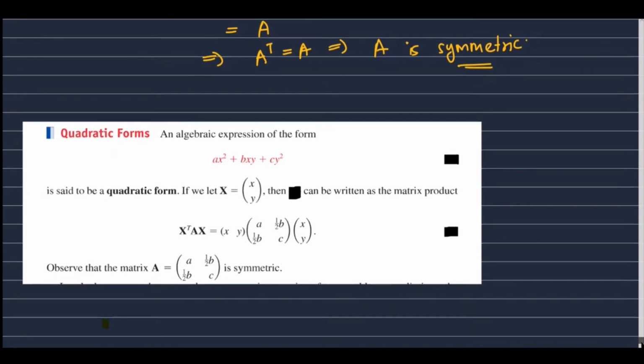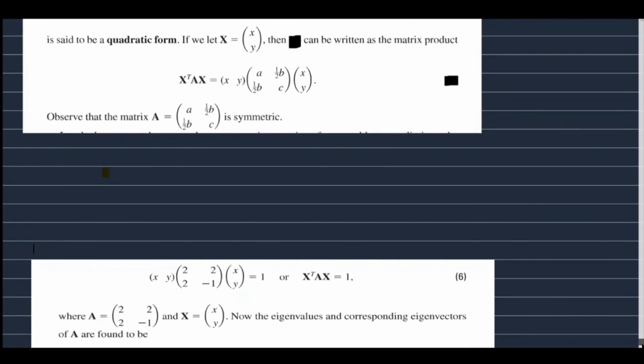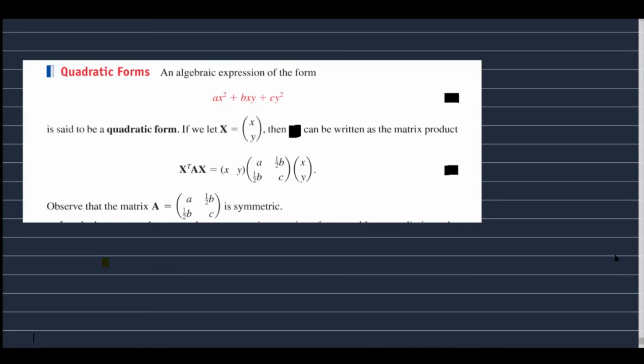Now we will see a short section about quadratic forms. An algebraic expression of the form ax square plus bxy plus cy square is said to be in quadratic form. Now we write the corresponding matrix form.